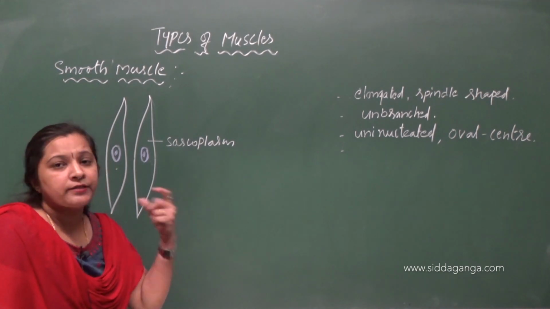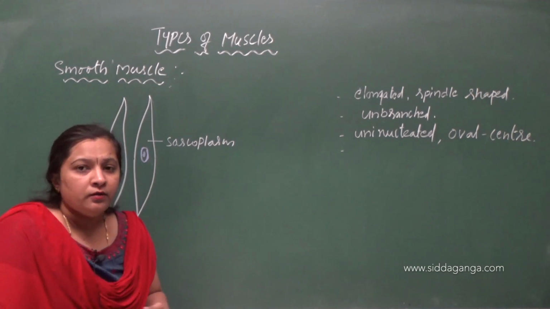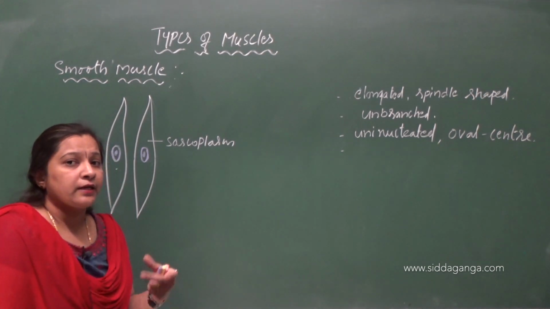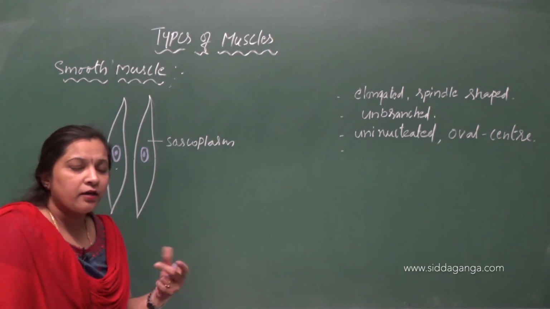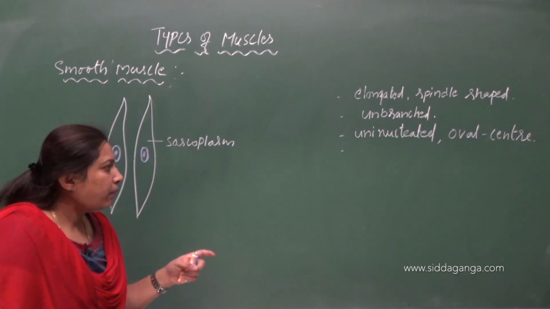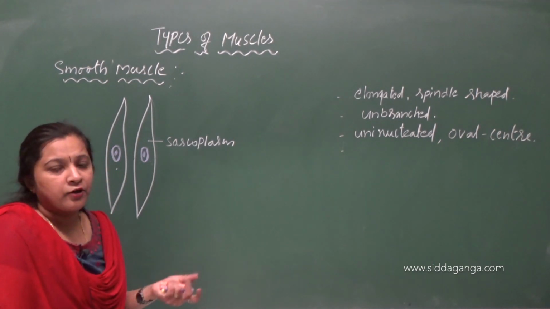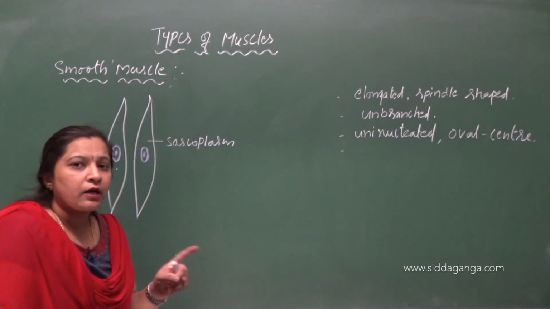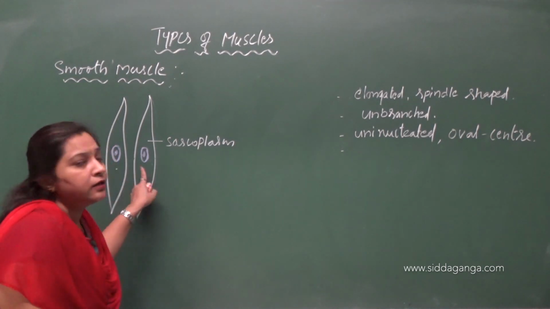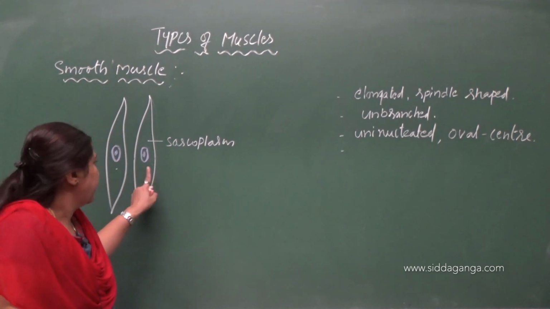But in skeletal muscles, the myofibrils are distinctly arranged, so we can see the presence of dark and light bands. Here the muscle fibers are present, but they are randomly arranged, so the myofibrils do not show alternate dark and light bands. The dark and light bands are absent in smooth muscles, so there are no striations.